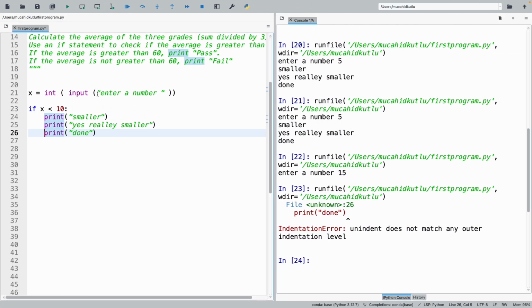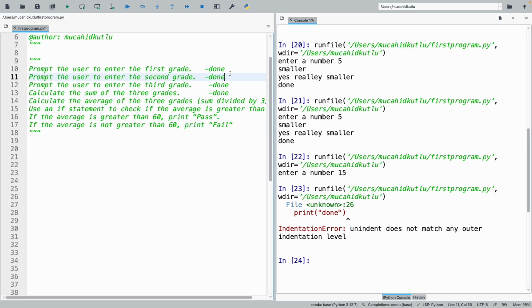Just to make it easier, I just copy pasted those statements as a comment here, so that we can follow what we have to write in a much easier way. So I want you to tell me what I should write. The program basically says, okay, we have to prompt the user for some numbers, input three numbers, and then we'll take the sum of it, and then we'll take the average of it, and then we'll check the average. If it is greater than 60, we'll print pass, otherwise we'll print fail. So, okay, what should be our very first line?